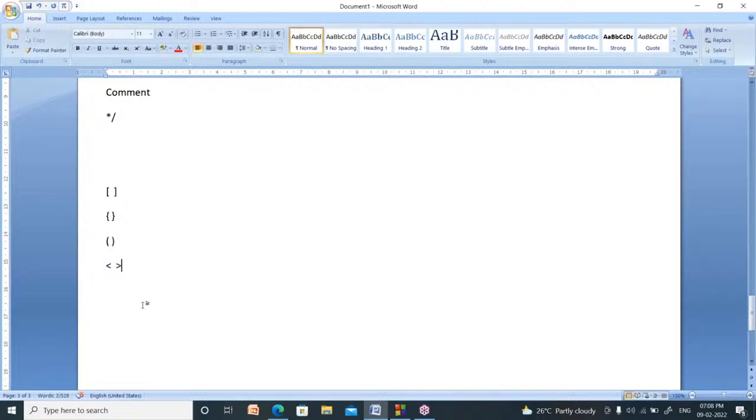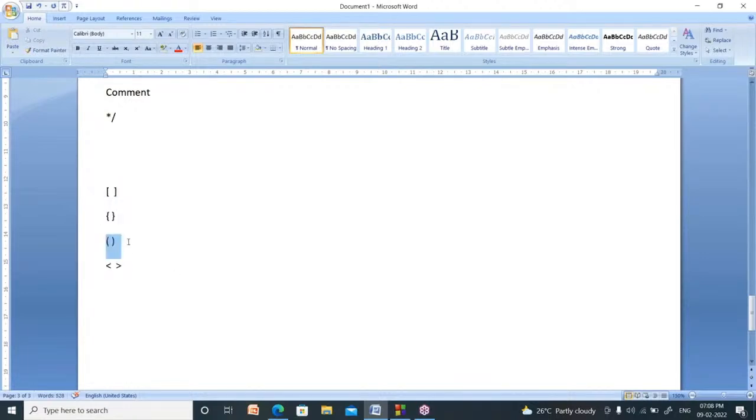After void main, you use this symbol. It indicates a function. After the main method, you use the open curly bracket and closing curly bracket. These two indicate the beginning of a block or function, and the ending of a block or function. These two I did not use in my program. These two represent the array. Array is a concept in C programming, I will explain later. So these four types of brackets you can use.